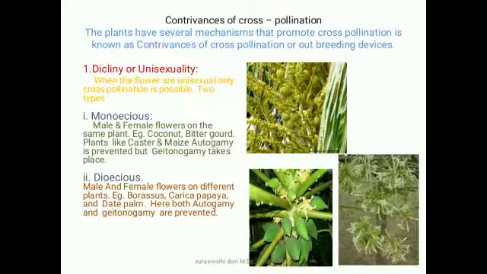Dioecious: male and female flowers on different plants. Examples: Morus, Carica papaya and date palm. Here both autogamy and geitonogamy are prevented. So the only possibility is cross-pollination, xenogamy.